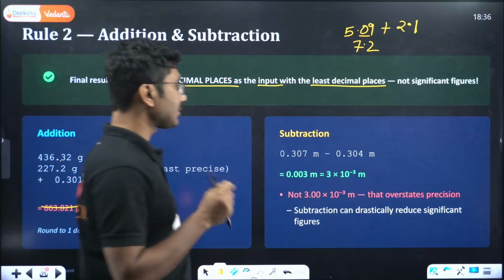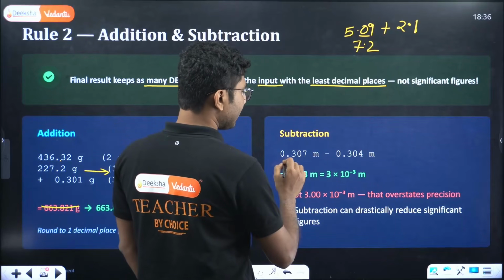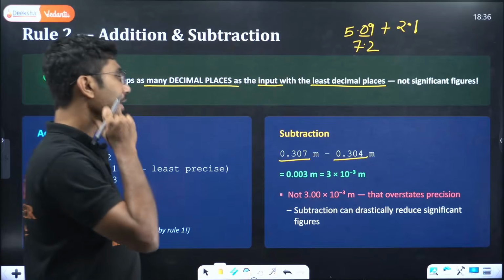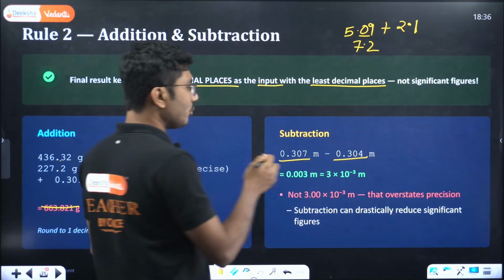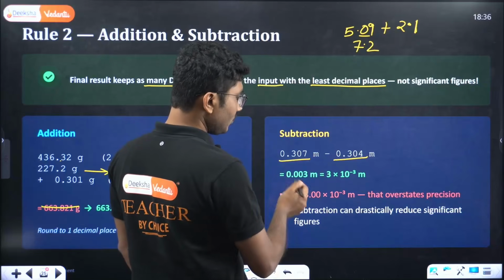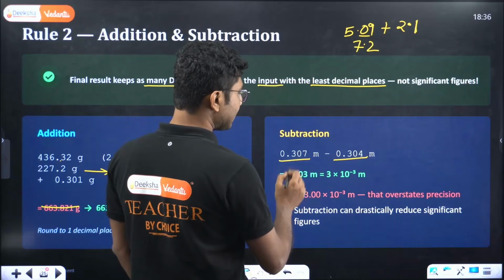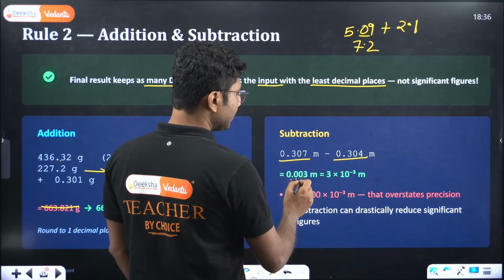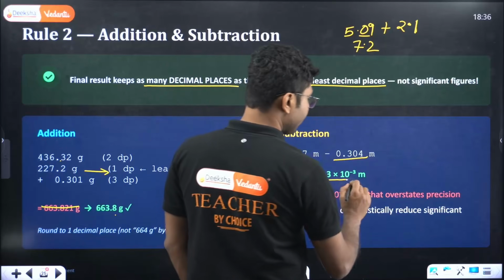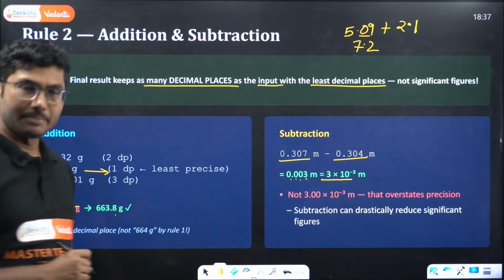In case of subtraction also, 0.307 minus 0.304. If you see that both have 3 decimal places, you can write this as 0.003 meter, or in terms of scientific notation it will be 3 into 10 to the power of minus 3 meters.